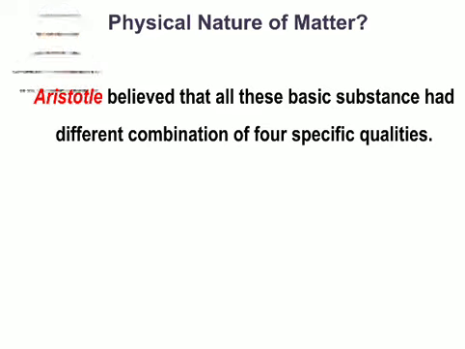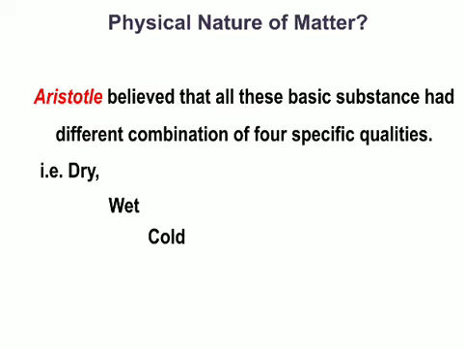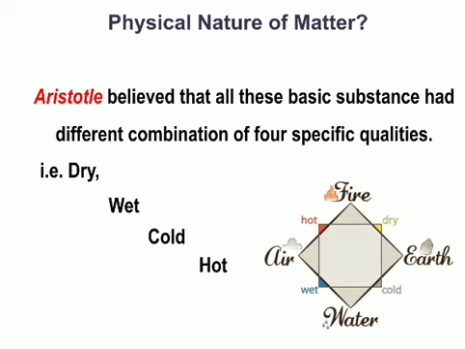So according to him, matter is basically composed of dryness, wetness, coldness, and hotness. So he has not considered the basic substances, but he has considered the combinations which come out of four specific qualities. So these are hotness, dryness, wetness, and coldness.